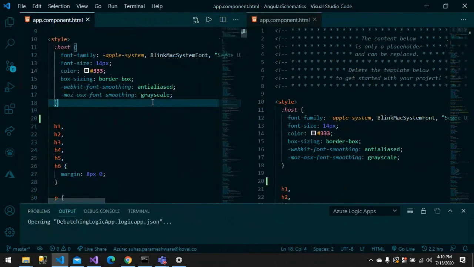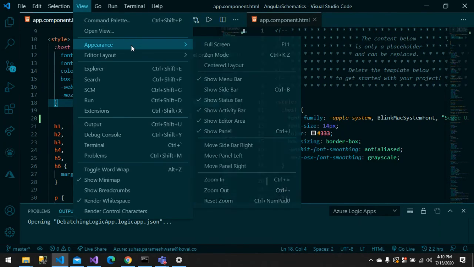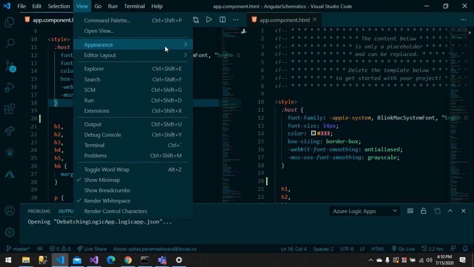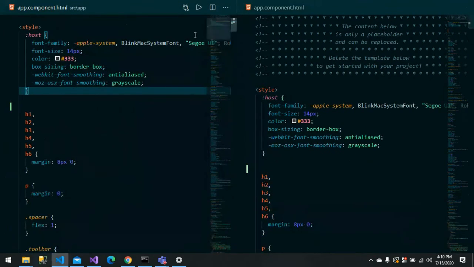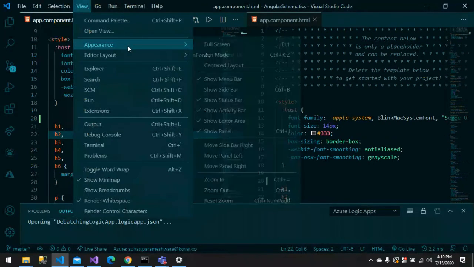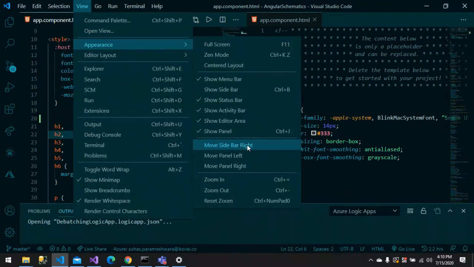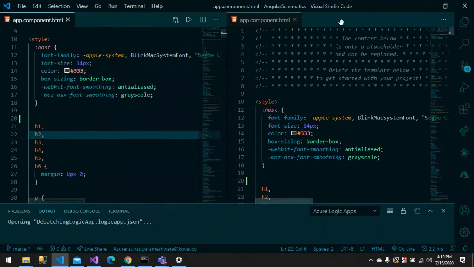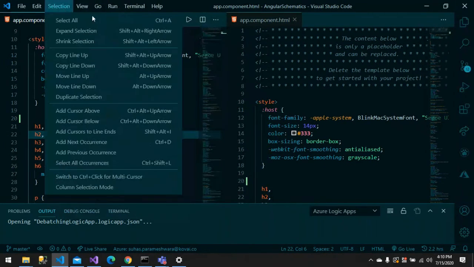So if I go to Control K and view, you can also change the appearance. Full screen Zen mode is my favorite. Let's say you are stressed and you don't want to view anything at all, I'll just go to Zen mode. It will be only the file, with no sidebar or anything else. Likewise, you can customize things, like move the sidebar right. You can customize your code based upon your need.